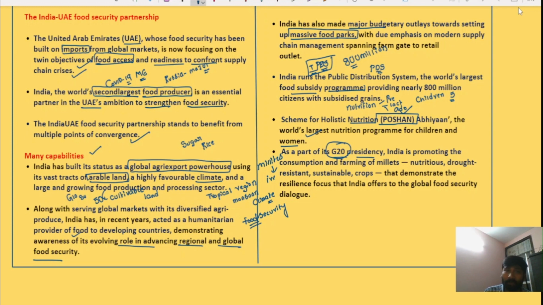Therefore, millet cultivation is more sustainable and less capital intensive, requiring very few inputs. That demonstrates the resilience focus that India offers to the global food security dialogue. India has been setting a bright example by focusing on millet cultivation and consumption.